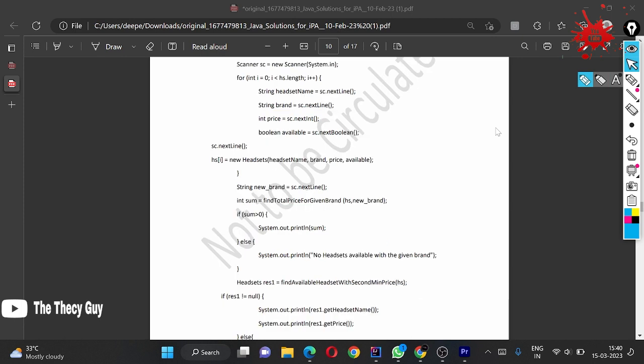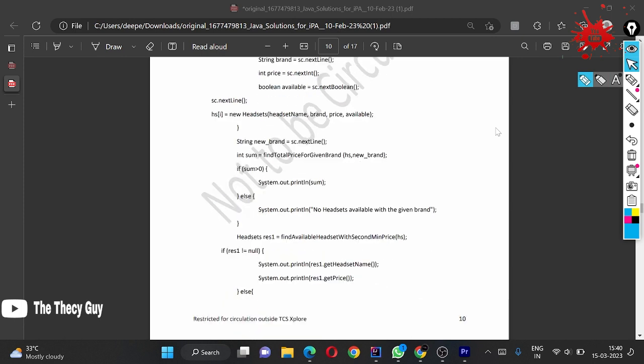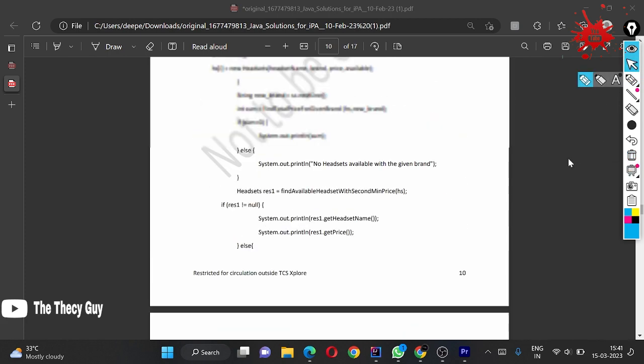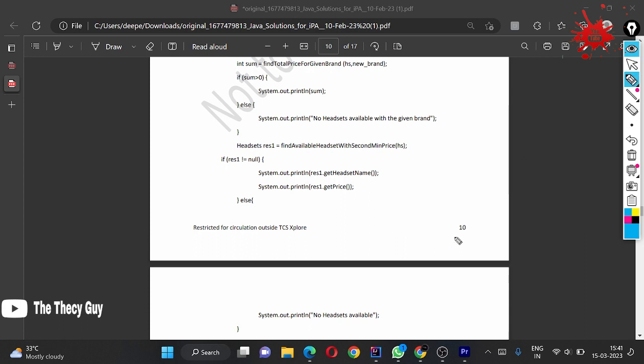Now if we go to the code, they have taken this as new brand, a string which we have to compare for the total price. They are checking if the sum is greater than 0, then they are printing the sum, else they are printing the given string. And in the rest also they are giving this array. If this array is not null, then they are printing its name or price, else they are printing the statement which we are printing. So this is the statement they are printing. Now let's check what they have done.